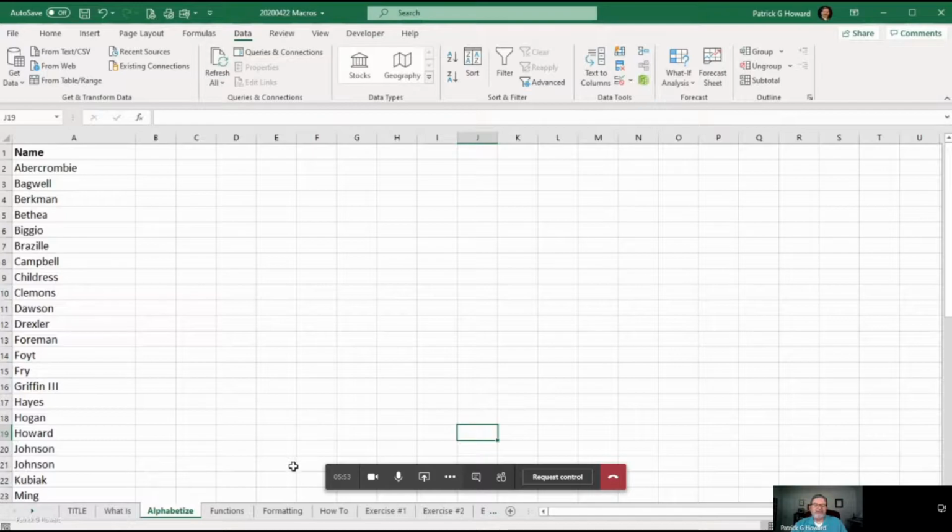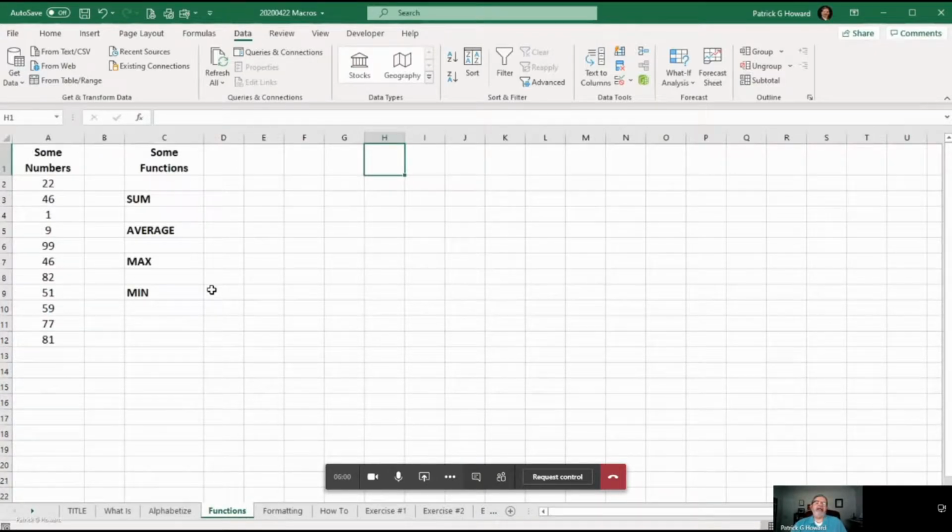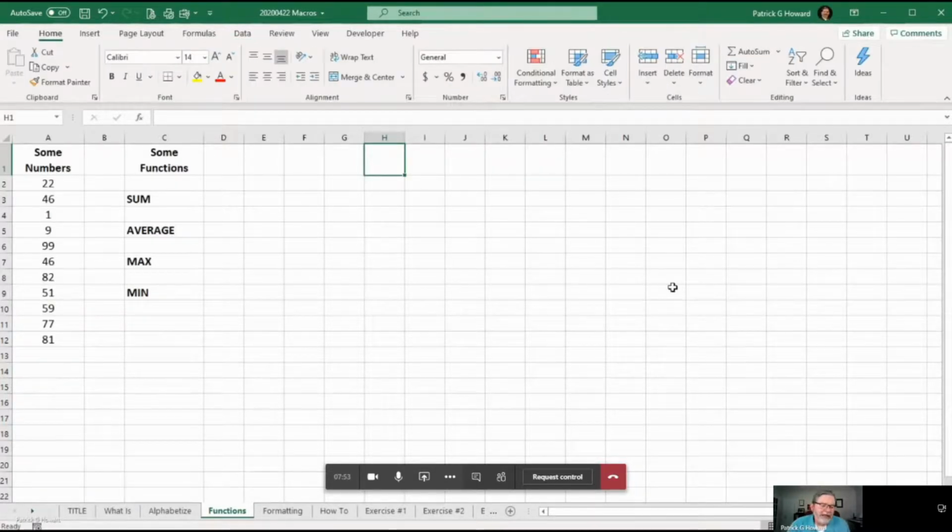So that's one example of using macros. Here's another one. Last week we talked about some functions like sum and average. Here's a couple more: max and min. You may have seen a couple of skips in our program here. We're having some technical difficulties. I'm just going to tell you how to do it because if I show you, it's going to lock up my Excel again, and we don't want to do that.